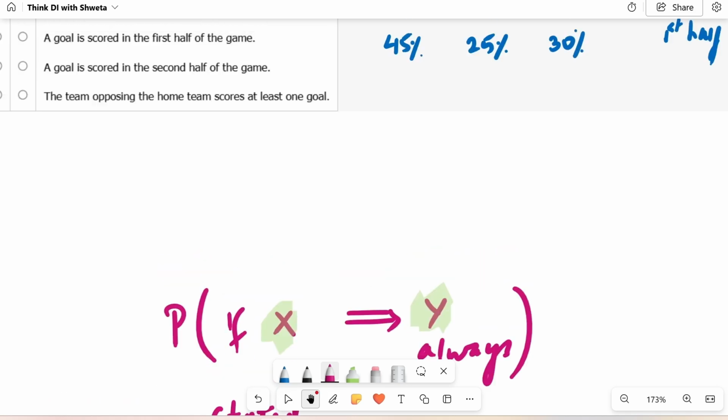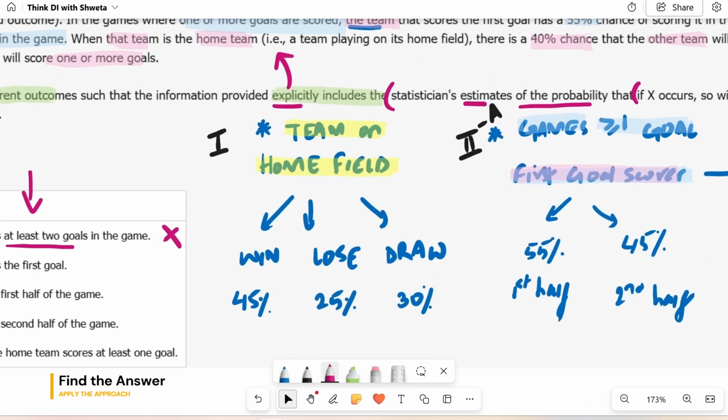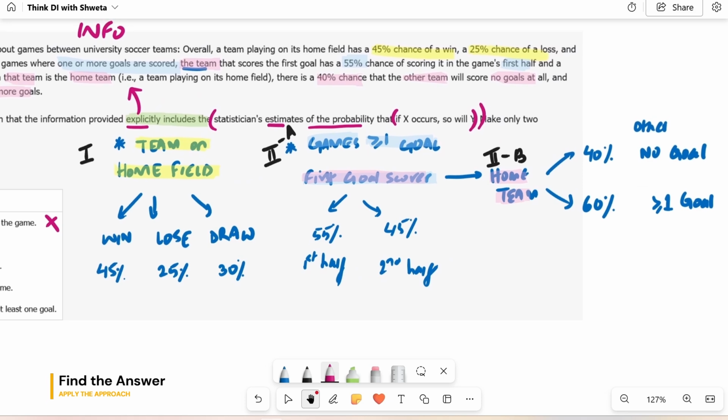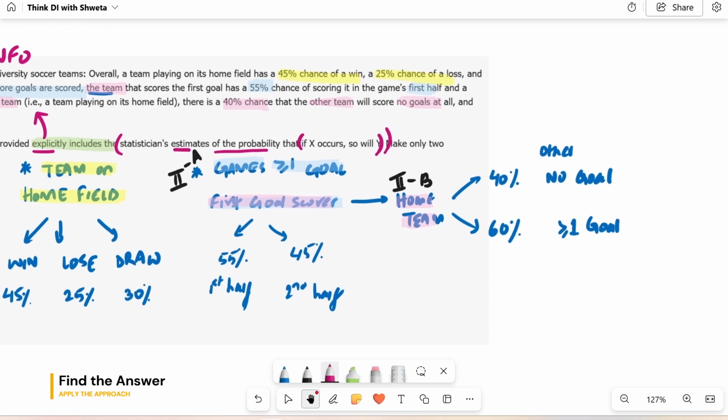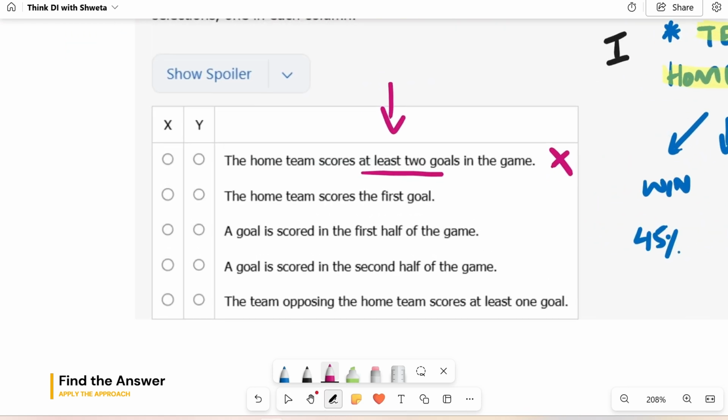Okay, with that, we'll go and look at our choices. Say I look at the first option here for X. The home team scores at least 2 goals in the game. This is completely out. Nowhere did we have at least 2 goals. Look at all three of these. First was team playing on home field. Second was about at least 1 goal. And then the first goal scorer, when is the goal scored? And then about the home team being the first goal scorer. Nowhere did we talk about 2 goals.